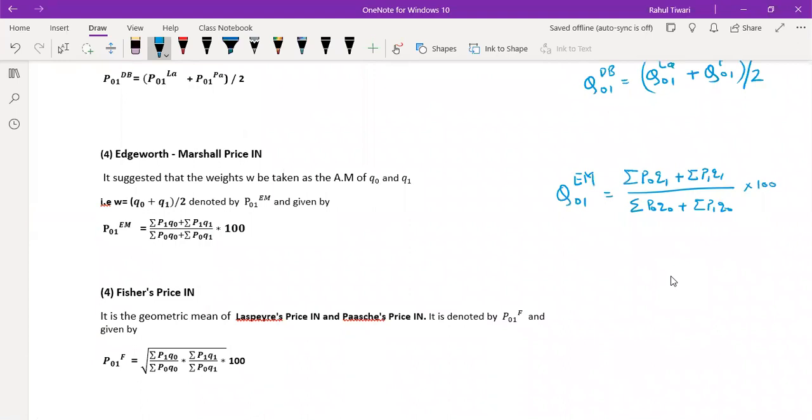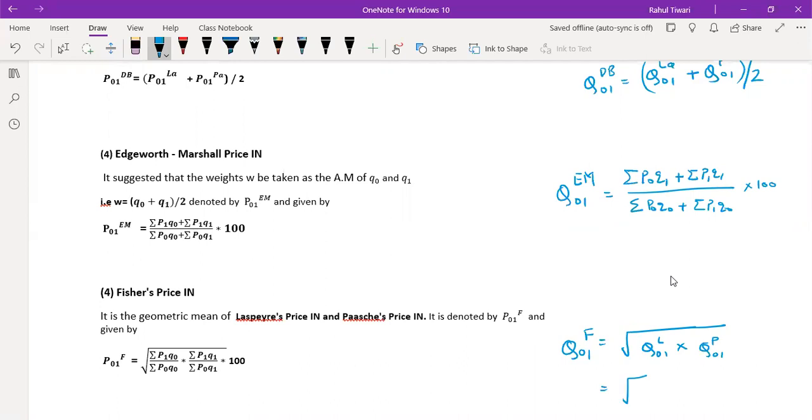Similarly, you can define this one also. Or here I can introduce one more entry also. This is Q01 Fisher is equal to, as I said, the geometric mean of the Laspeyres price index number and the Paasche price index number. I may write 01 Laspeyres and 01 Paasche. This one is also correct.